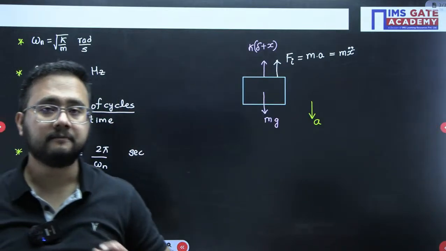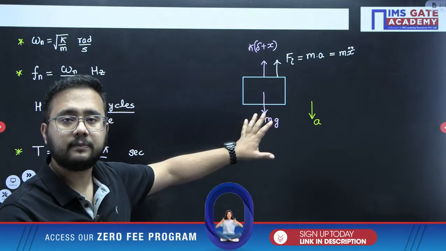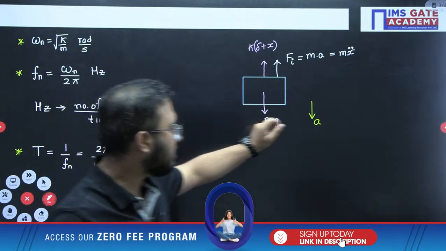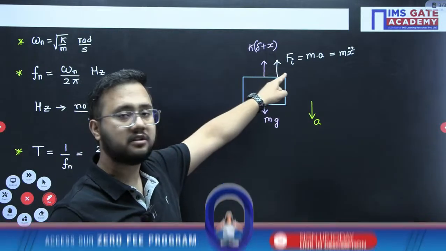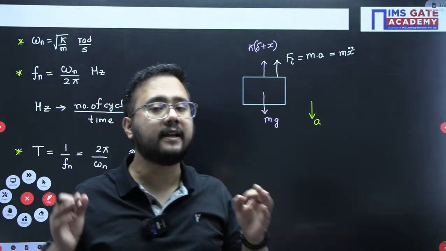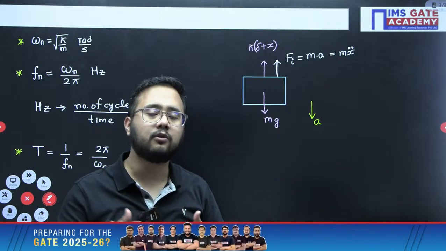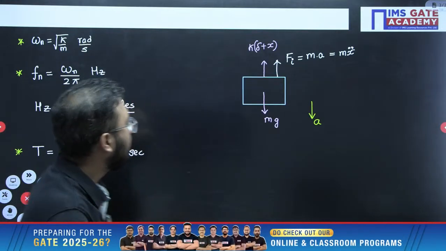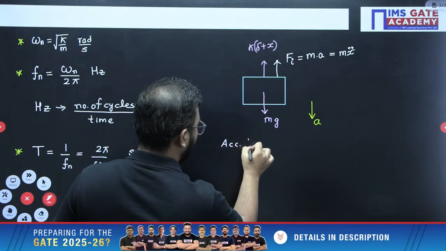X double dot. So we are using the D'Alembert principle concept, right? Opposite to the acceleration or opposite to the disturbance you have provided, we have to apply inertia force. So once inertia force is applied, if I take the summation of all the forces acting on the body, it would come out to be 0, right? So according to D'Alembert principle,